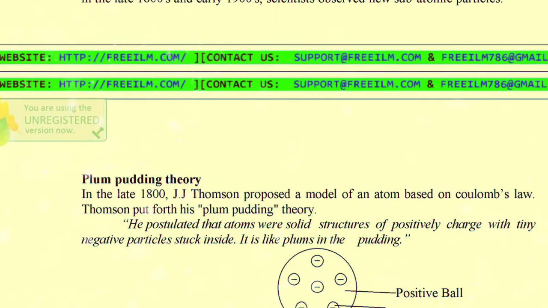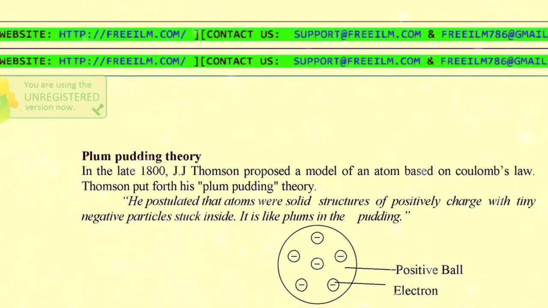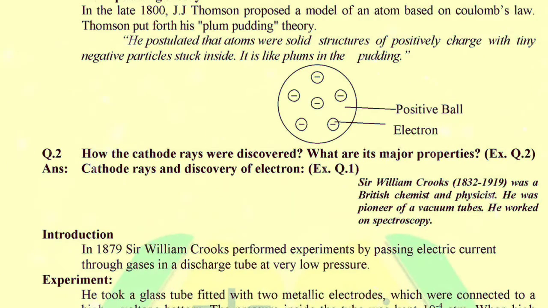In the 1800s, J.J. Thomson proposed a model of an atom based upon Coulomb's law. Thomson put forward his plum pudding theory. He postulated atoms were a solid structure of positive charge with tiny negative particles stuck inside. It is like plum in the pudding. So you can see on the screen that he said this because no one knew the exact structure of atoms, so he performed the experiment and found that an atom may be a hard, solid structure of positive charge with tiny negatively charged particles stuck inside it. It is like plums in the pudding.